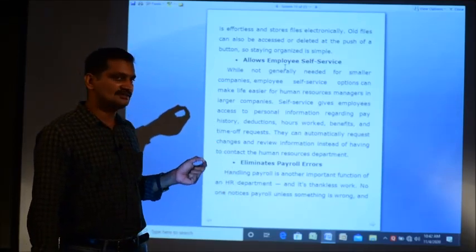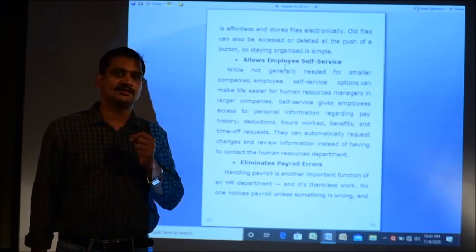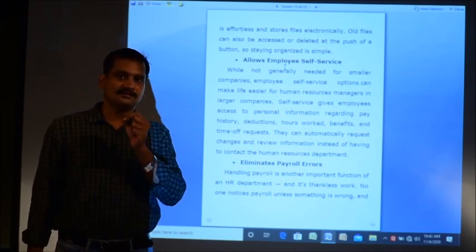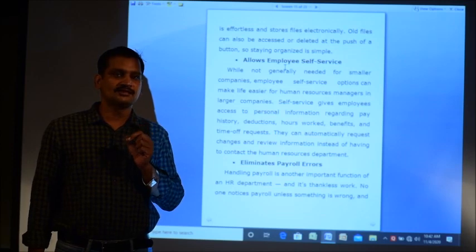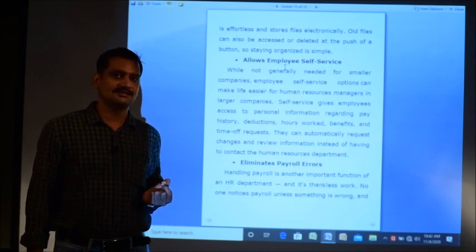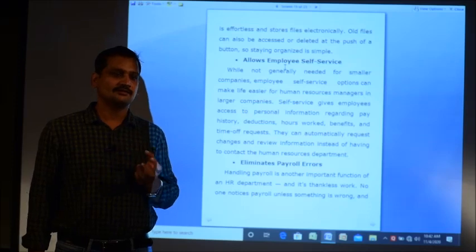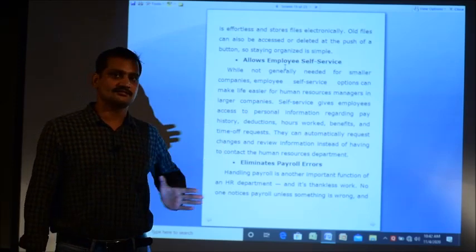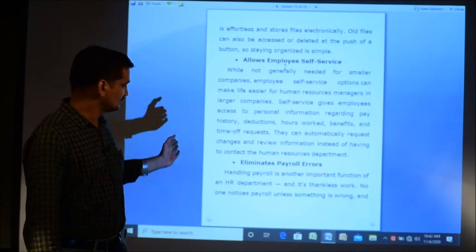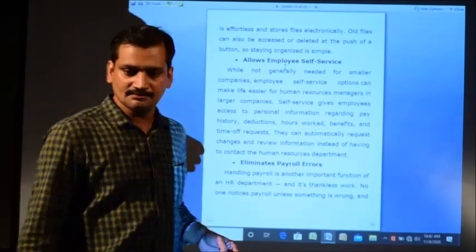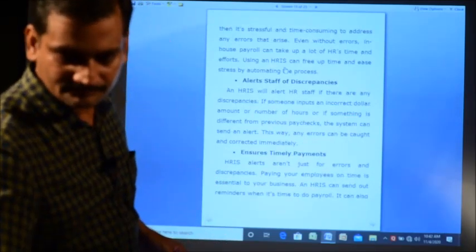If some error occurs, if some more amount is deducted from his salary, then he can understand how the payroll system works and how important it is. So this type of error is eliminated by using this payroll system.